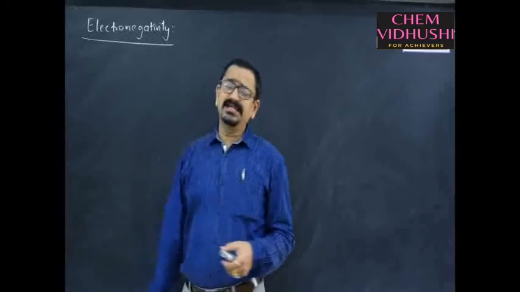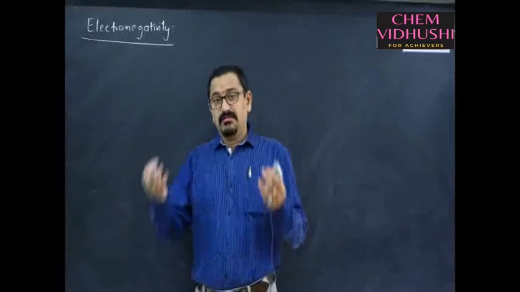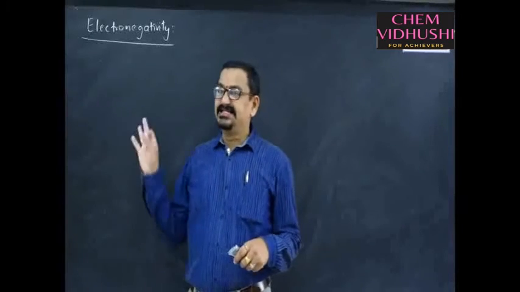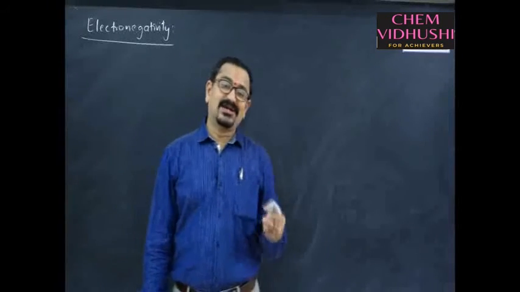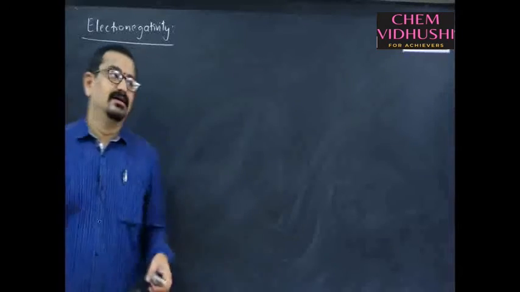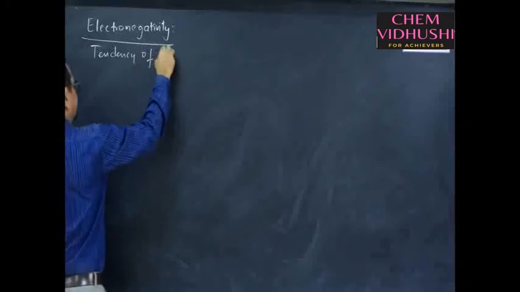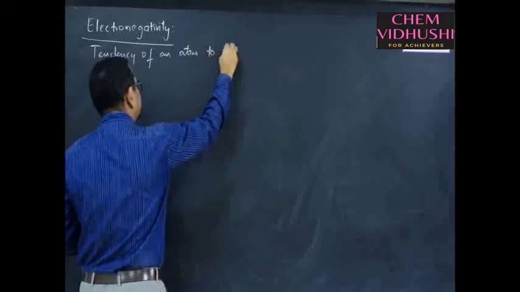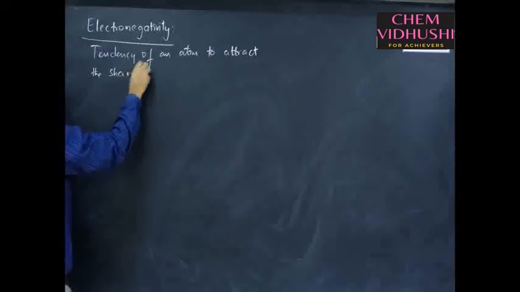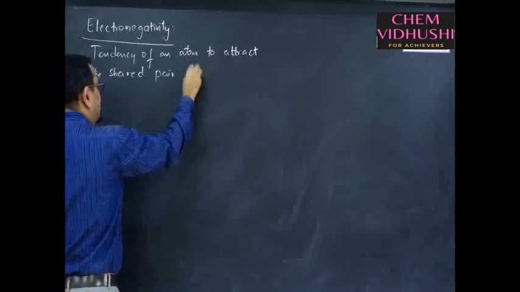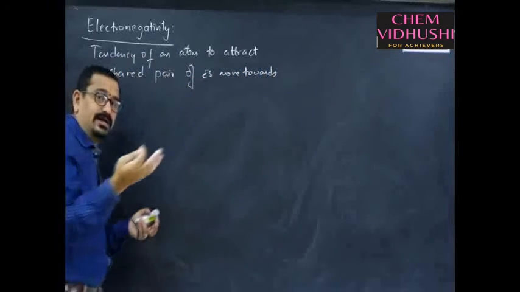Electronegativity is the tendency or ability of an atom to attract the shared pair of electrons more towards itself. Okay. See, it is not a measurable property, it is different from ionization enthalpy as well as electron gain enthalpy. It is a property shown after bond formation, to attract the shared pair of electrons more towards itself. That is it. It is just the ability to attract more towards itself.